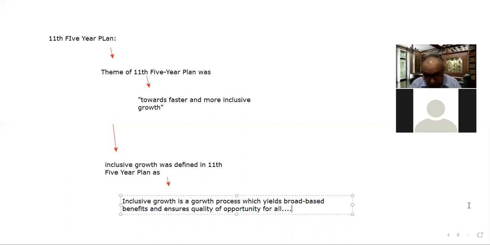So now the next important point which we are going to discuss. So far we have tried to understand the concept of inclusive growth.